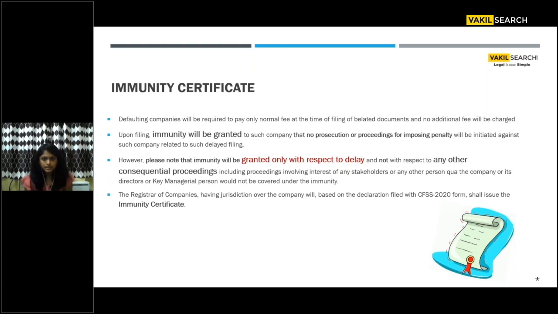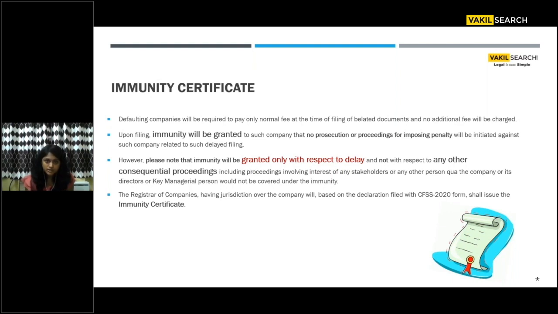But please note that the immunity will be granted only with respect to the delay. This is very critical to understand, and I think I'm repeating this point over and over again in this webinar all through my slides: this immunity is only with respect to the delay and not with respect to any consequential proceedings.